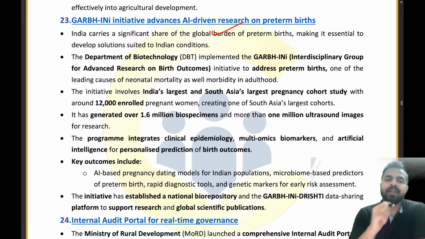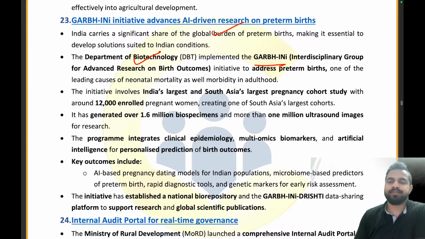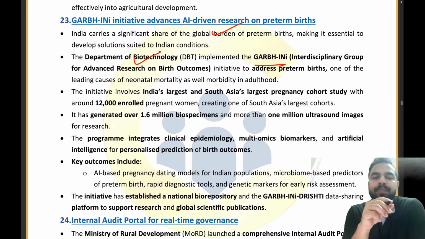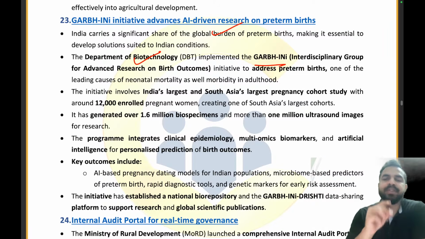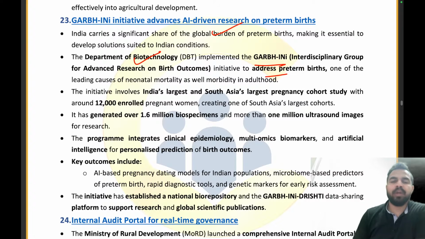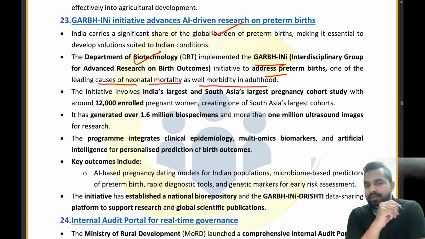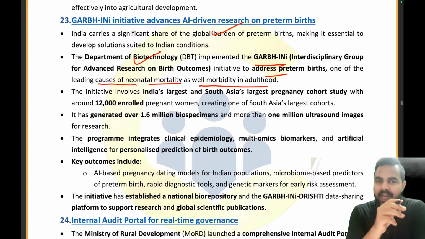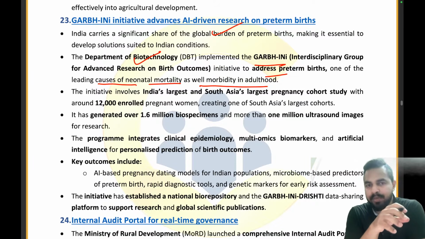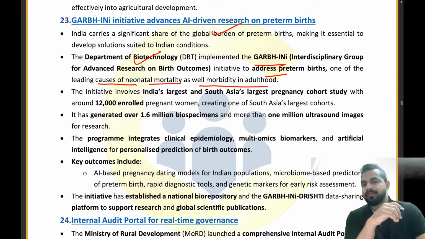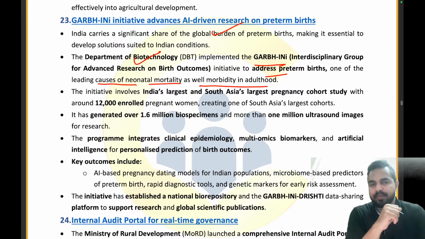to the Indian condition. When it comes to this, the Department of Biotechnology has implemented GARBH-INi, that is the interdisciplinary group for advanced research on birth outcomes, to address preterm birth, one of the leading causes of neonatal mortality as well as morbidity in adulthood. So guys, with the help of this initiative, the Department of Biotechnology is addressing the problem of preterm birth, which is the leading cause of neonatal mortality. What is neonatal mortality? When a child loses his life before celebrating the first birthday, right?